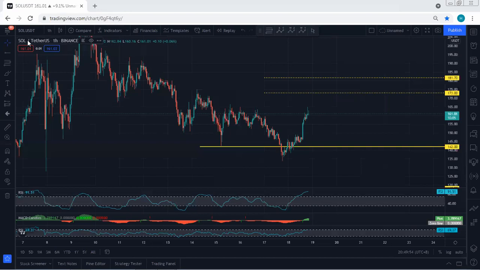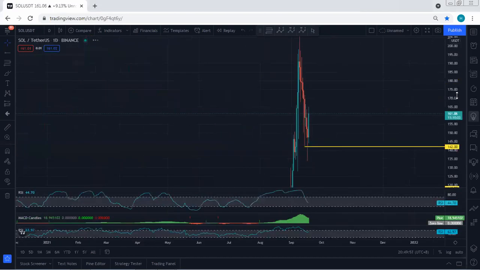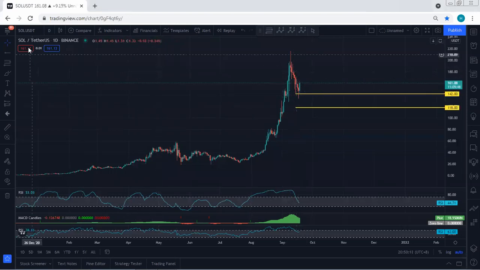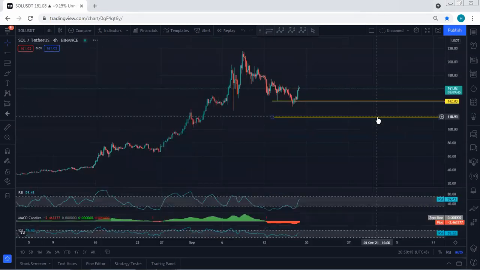Anyway, we move to the daily chart. We want to see what we have based on the daily chart. As we can see, the price couldn't give us a confirmation for the breakout of 142, because we have been looking for this one as a correction. We want to see whether we can look for this one as a reversal. That means from now, we want to see whether we can take the trade for buy or not. But based on the daily chart, we don't see any trade setup or any confirmation.